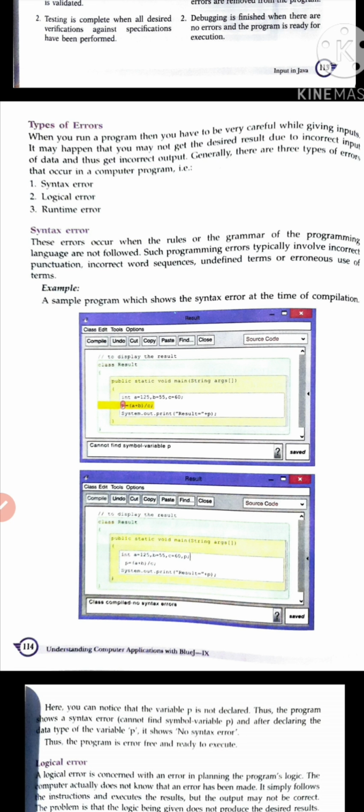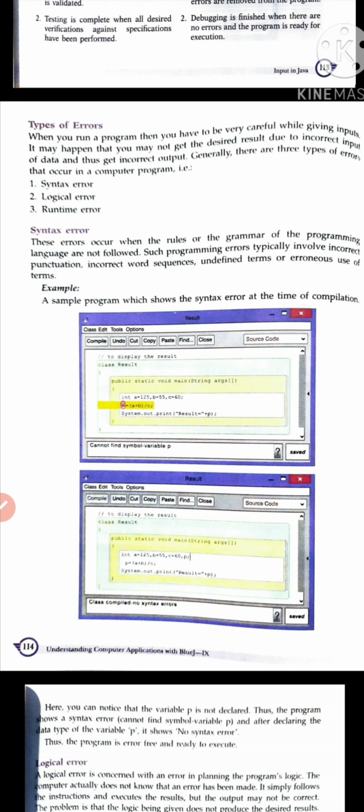If a function is not having function brackets, then it is not a function. If we are using keywords as variables, it gives us a syntax error. If we are not putting commas between our variables, then we are having syntax errors. If we are not providing semicolons at the end of a line, that also indicates a syntax error.